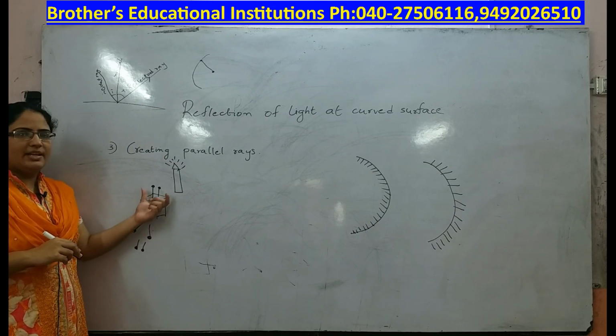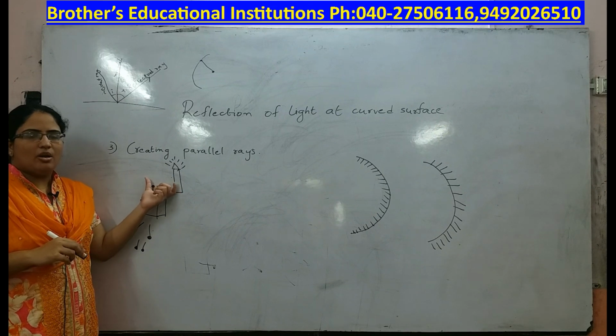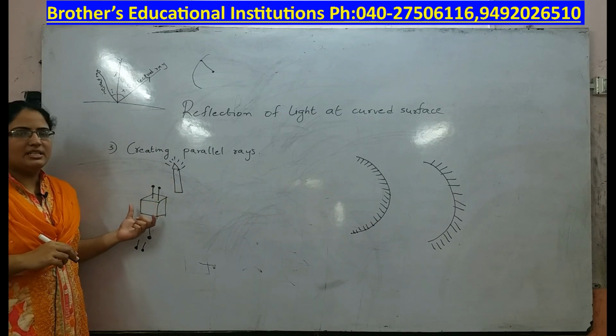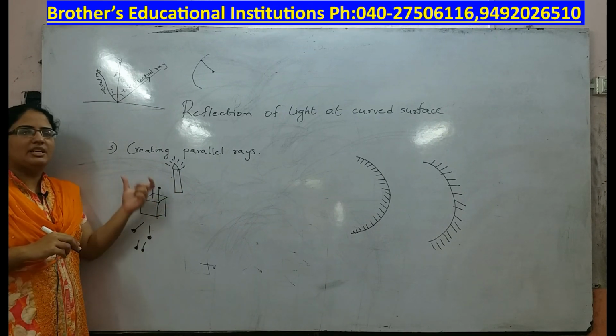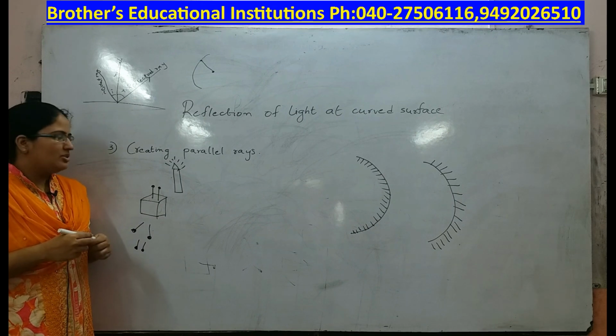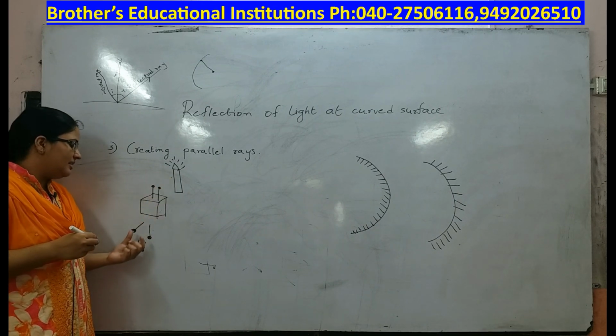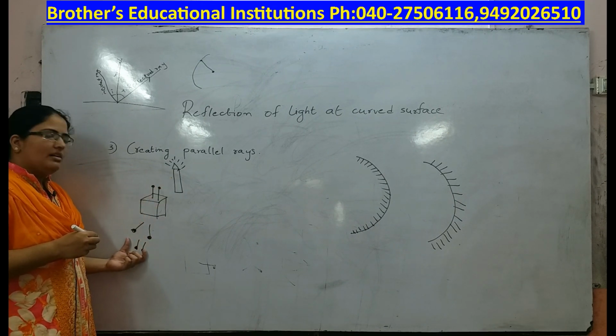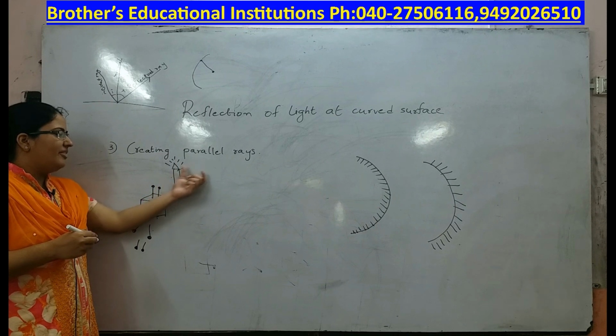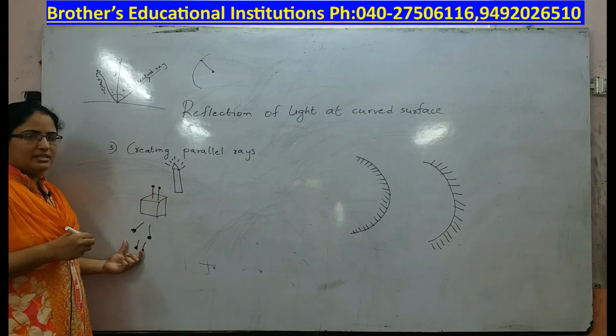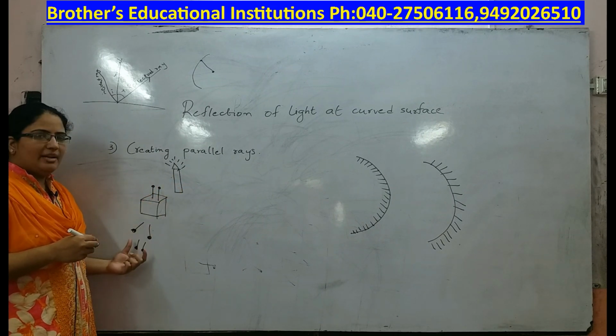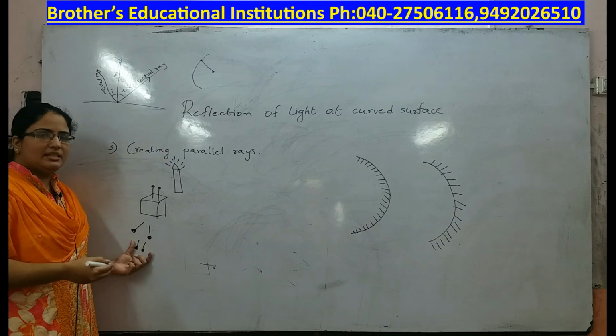So if you want a parallel beam of light rays, the light source should be sufficiently far away from the object. Then only you can get parallel rays. For instance, we can take the sun to create parallel rays because the sun is sufficiently far away. So in order to create parallel rays, we need to keep the candle far away. What is the need of creating parallel rays? That we will discuss in the next topic.